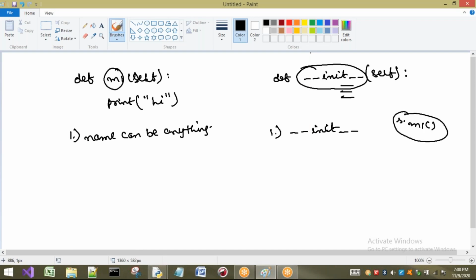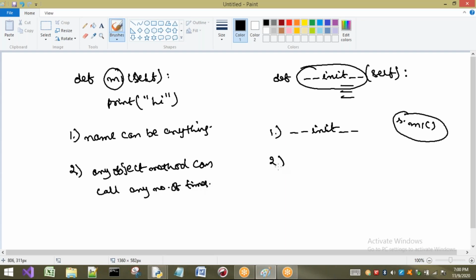The third point is, for every object, a method can be called any number of times. Very important point, any number of times. The second point we have already completed: a method we have to call, but here, for every object, the constructor will be called automatically.